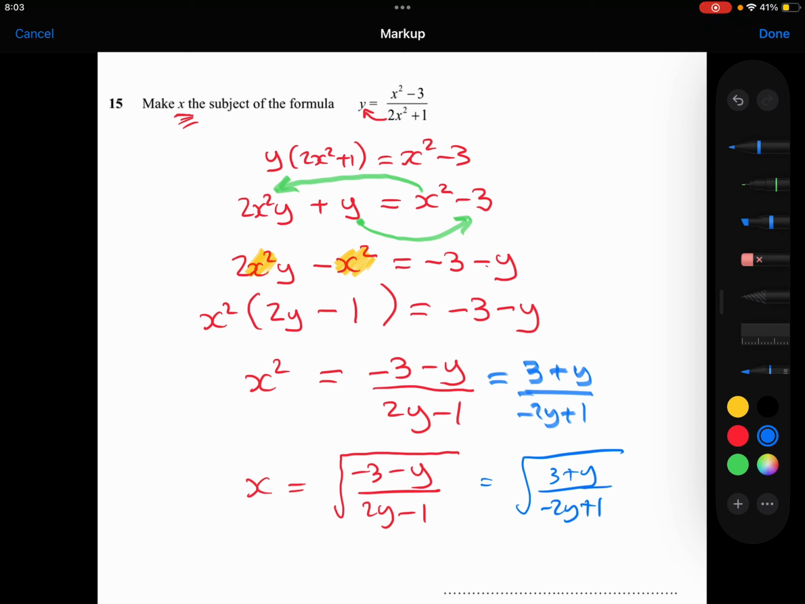Crucial thing here, get rid of the fraction first by multiplying. Expand the brackets, and then the crucial step, x is on one side, everything else on the other.